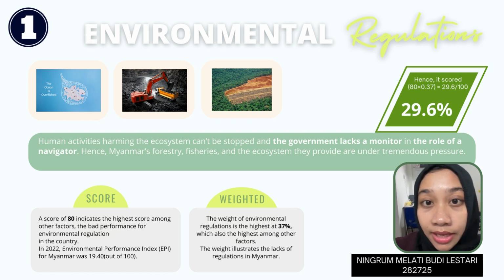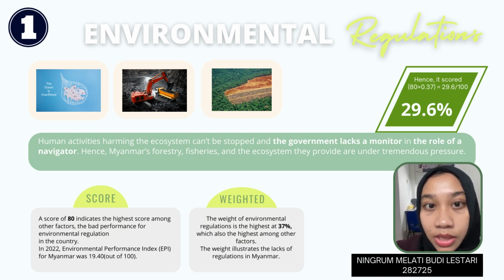A score of 80 indicates the highest score among other factors, the bad performance for environmental regulation in the country. In 2022, the Environmental Performance Index, or EPI, for Myanmar was 90.40 out of 100. The weight of environmental regulation is the highest at 37%, which is also the highest among other factors. The weight illustrates the lack of regulation in Myanmar, hence the total score is 29.6%.